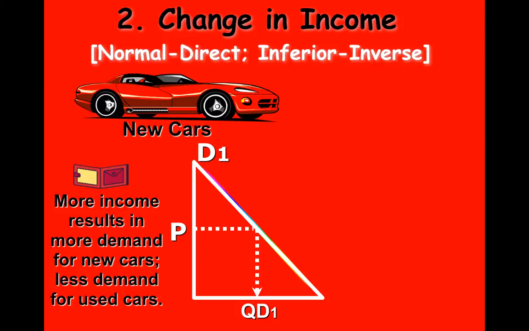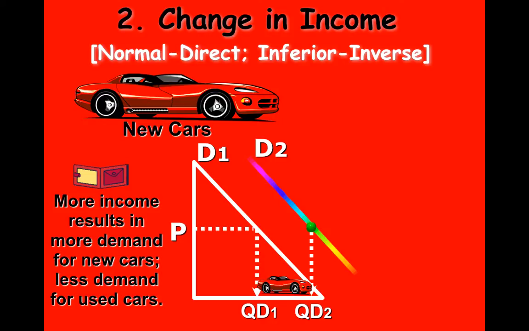So let's say the first time you have a career in your life, it's the first time you get a salary. That's an increase in income. That means that you are going to purchase more new cars instead of used cars. Did we change the price of a car? No. We changed the quantity demanded at that price. So if the price was 40,000 before, it still is. The difference is more people want it because more people have money so they can afford it.